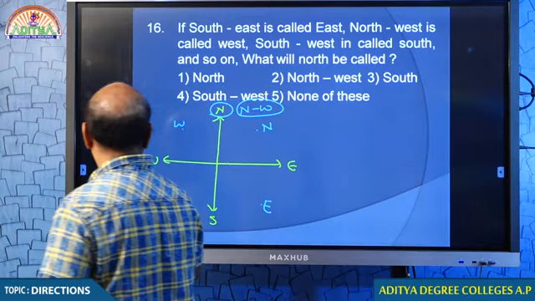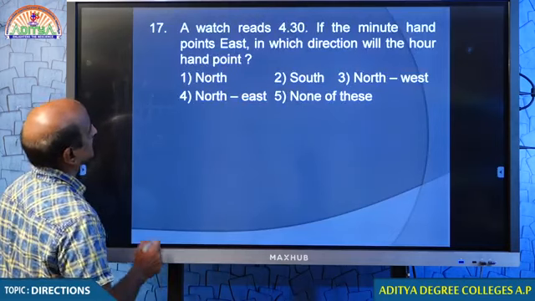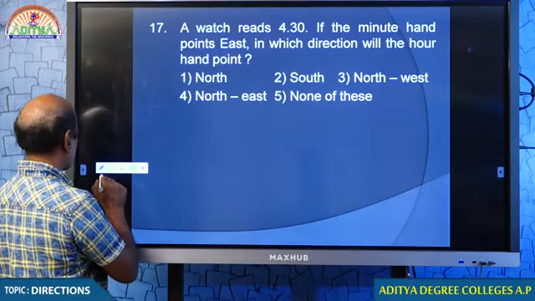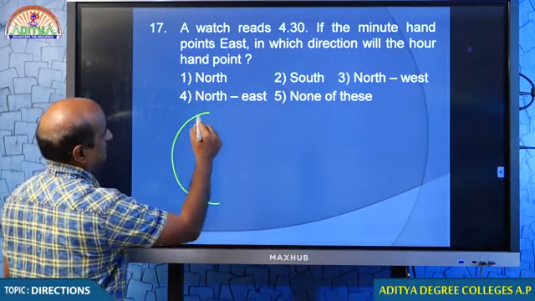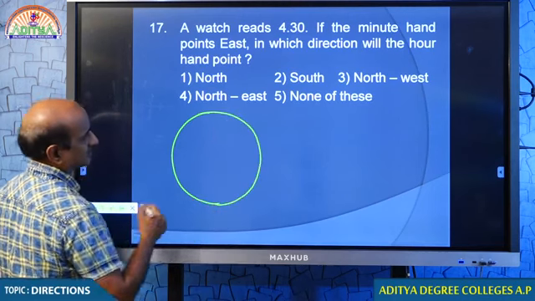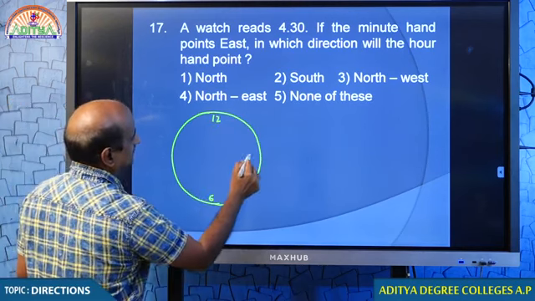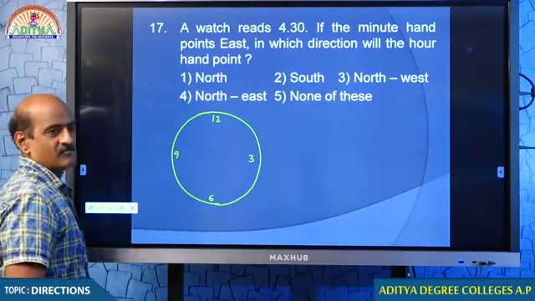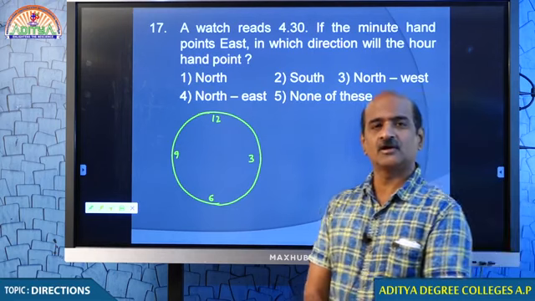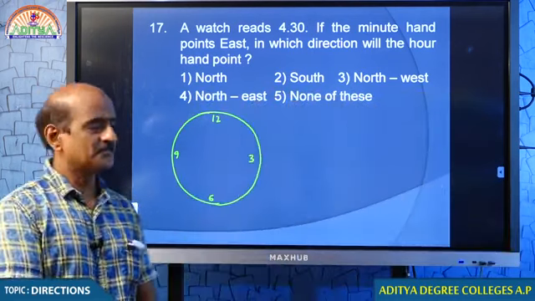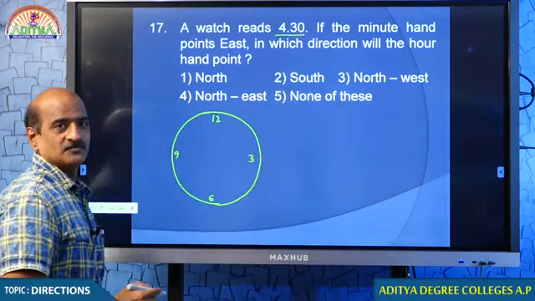Okay, students, we come to the next one. Probably another question may help you get it clear. Question number 17. Just look at that. He is giving us a clock. If there is a clock something like this, this is 12 and this is 6, this is 3 and this is 9. Students, I am not giving you a digital clock; I am giving you a clock with an hour hand as well as a minute hand. Now what is the time? The time reads 4:30.